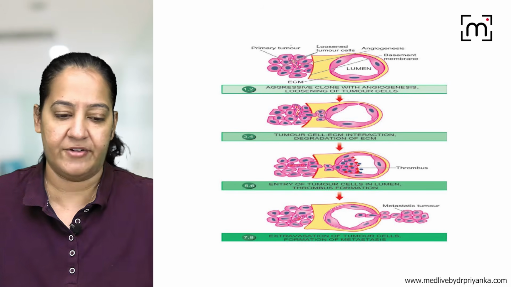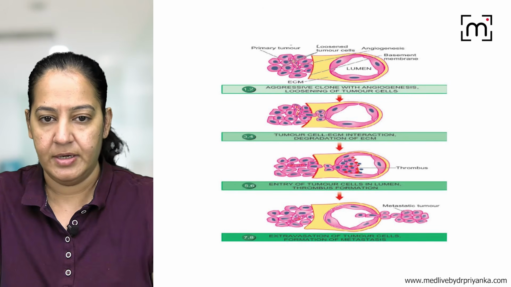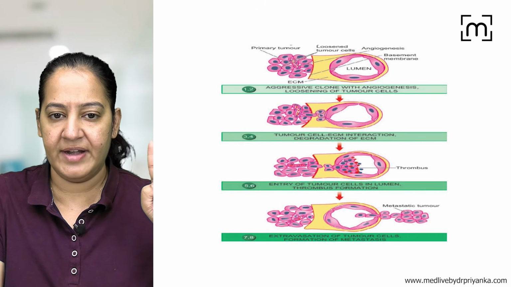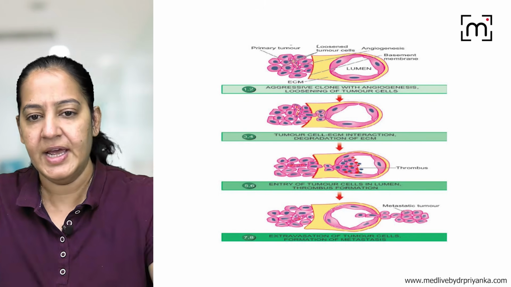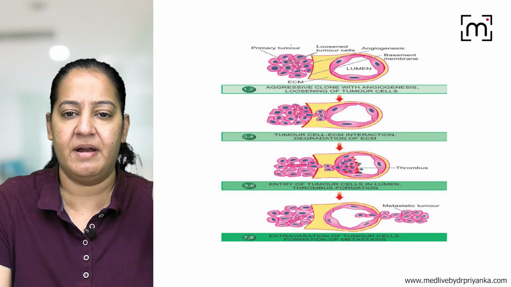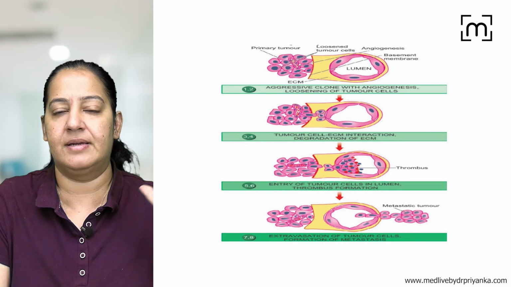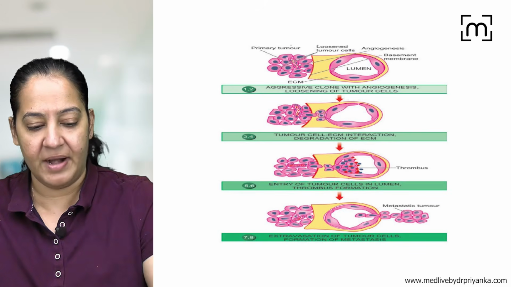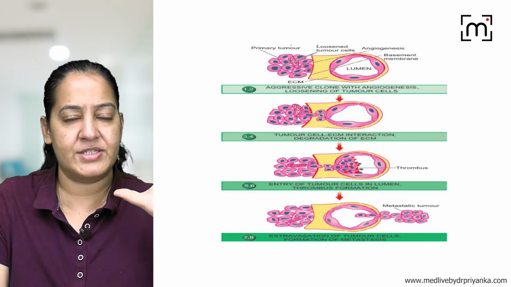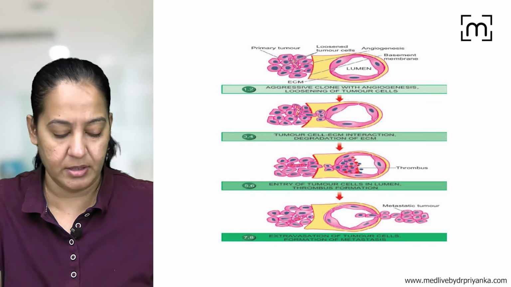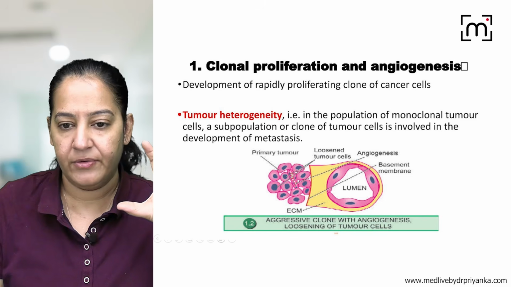First understand this diagram. In this diagram, you can see this is the tumor. I'm drawing with the red color. These are the tumor cells. You can see this is the blood vessel, and you can appreciate this is the endothelial lining of the blood vessel. Between the tumor and the blood vessel, you can see the extravascular tissue, right?